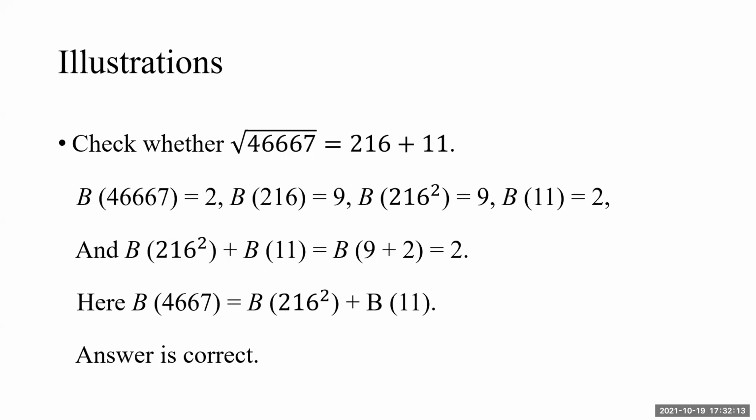So the given equation is correct: the root of 46667 is equal to 216 plus 11. Now if the given remainder were 6 or 16 for that matter, instead of 11, my Bijanka of 16 will be 6. That added to 9, the right hand side will give me Bijanka 6. The left hand side is 2. The answer is incorrect. That way I can conclude.